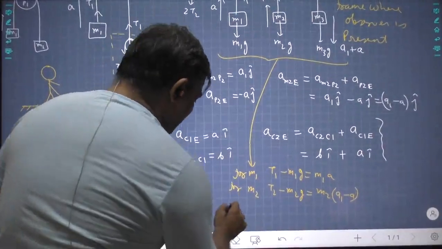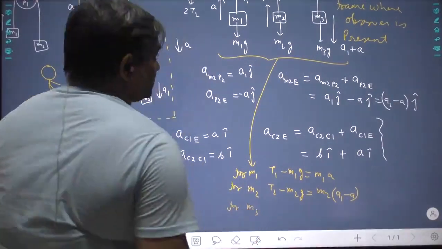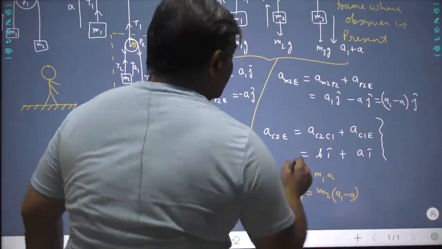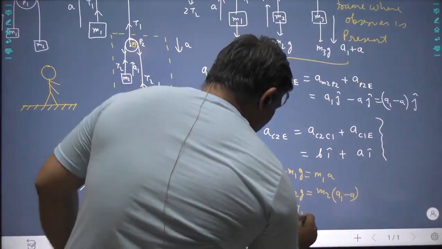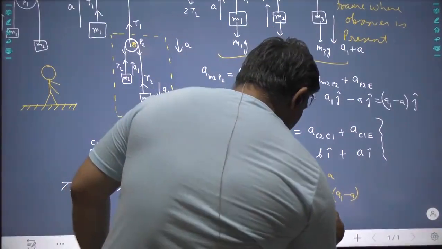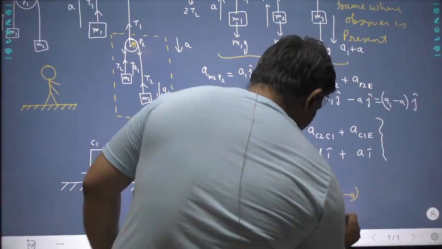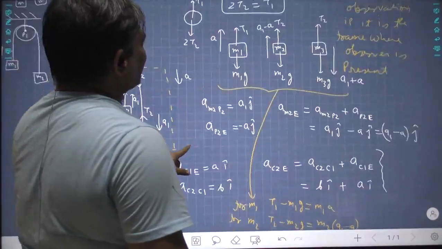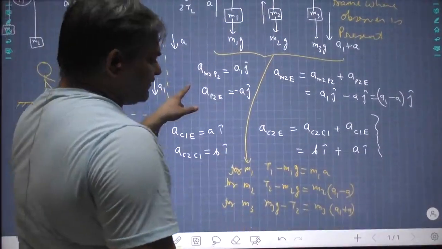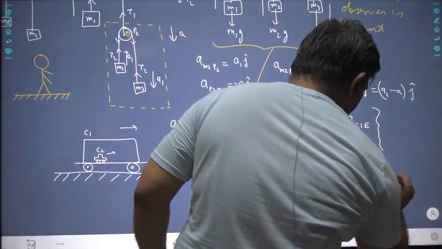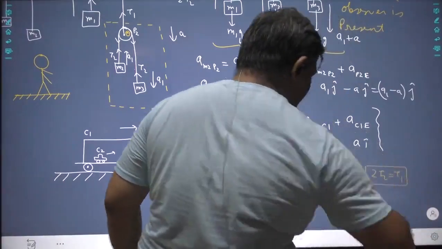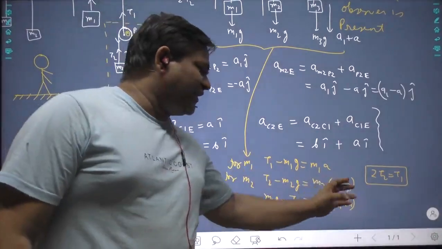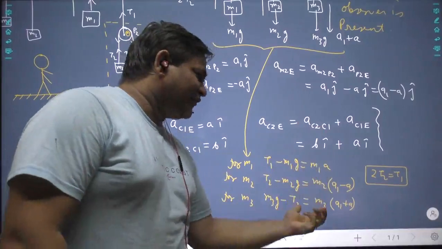And for M3, it is going downwards, so M3G minus T2 comes out to be M3 into (A1 plus A). And T1 and T2 are already connected by the relation 2T2 equal to T1. So we have T1, T2, A1 and A: 4 equations, 4 variables. Solve, you will get the answers.